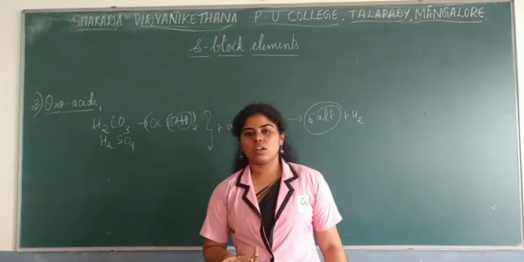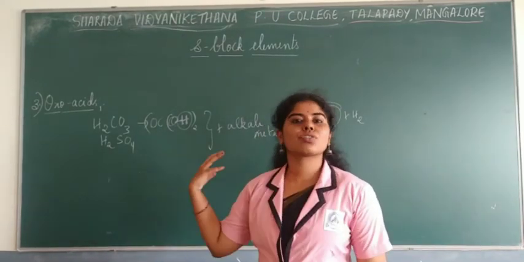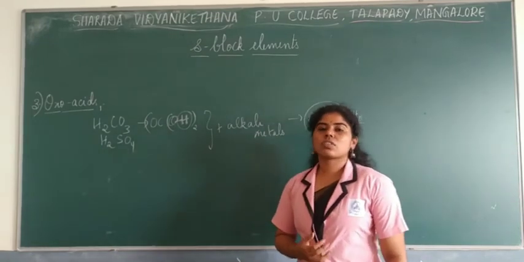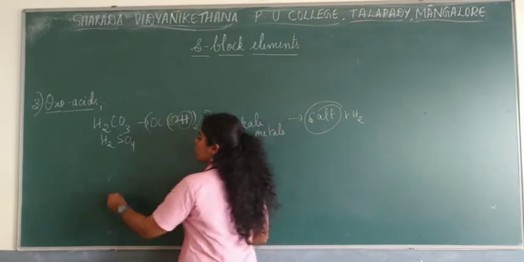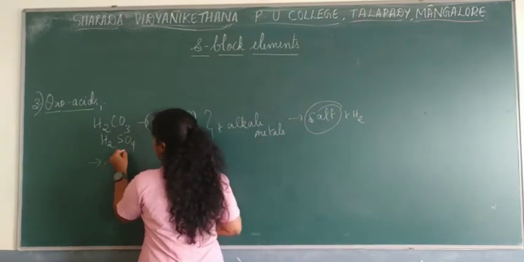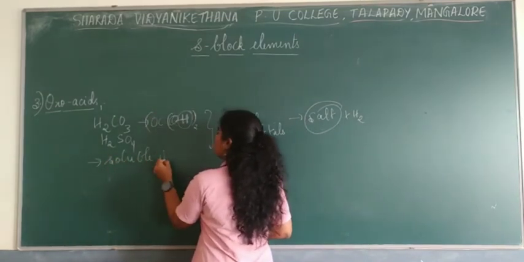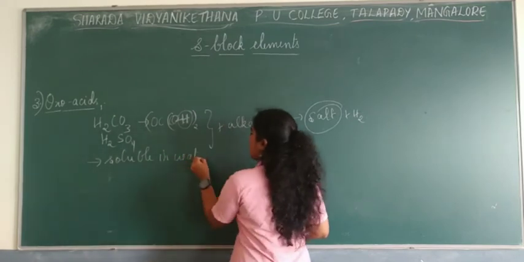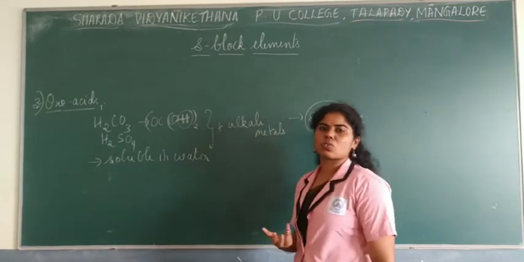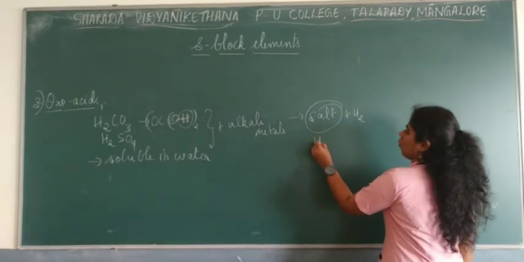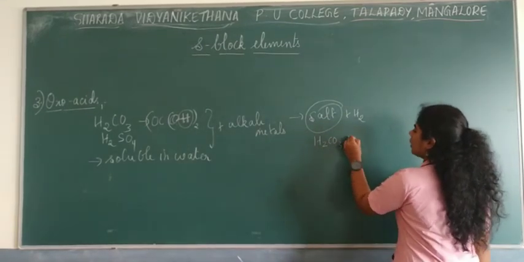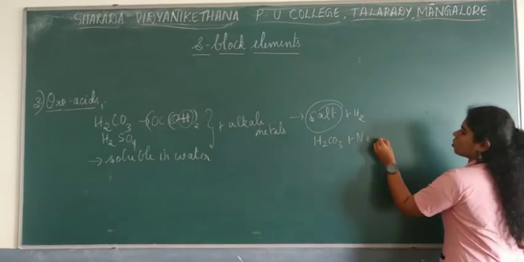We are talking about the characteristics of these salts now. First of all, the salts formed by the oxoacids are soluble in water. That is one of the points. If you take an example of H2CO3 with an alkali metal, what do they give out?